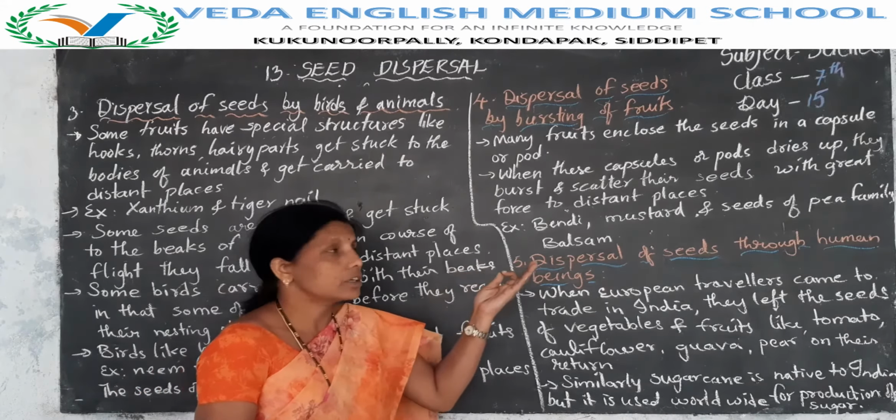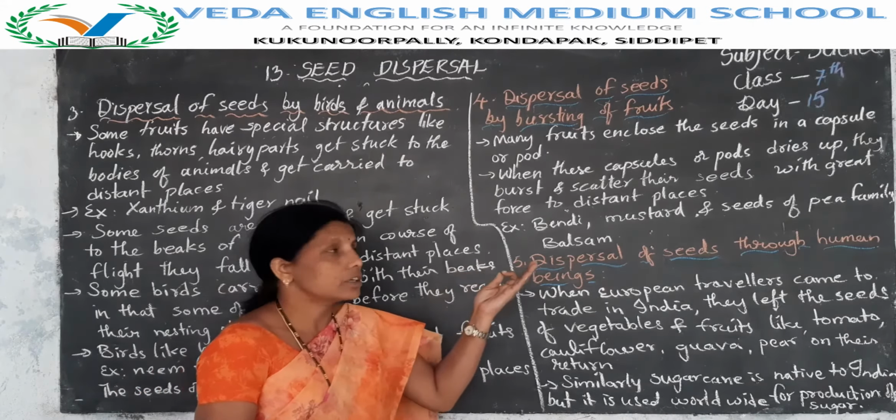Do you know balsam? Yes. So this is a balsam seed. This balsam fruit encloses the seeds in a capsule. So when we touch this dried capsule, immediately it bursts open and scatters its seeds with great force to distant places. Do you know Kanakamparam?